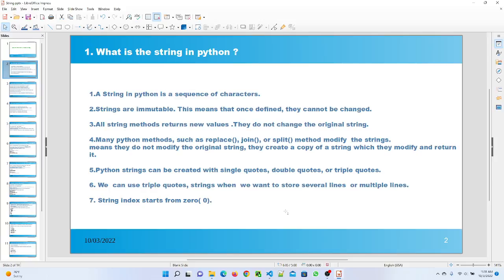A Python string can be created with single quote, double quote or triple quote. We can use a triple quote string when we want to store several lines or multiple lines in our program. In Python, string index starts from 0.